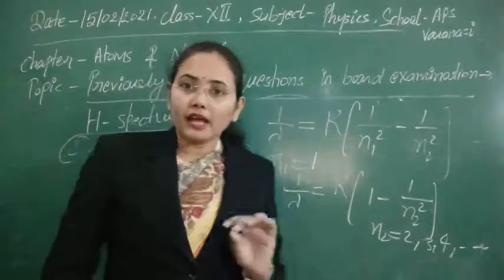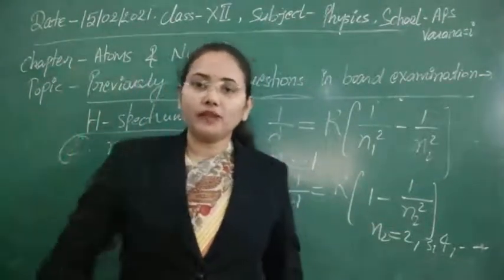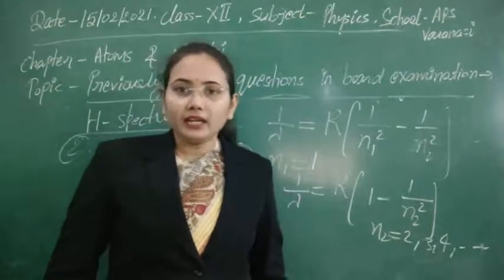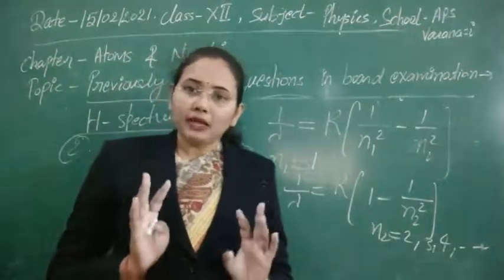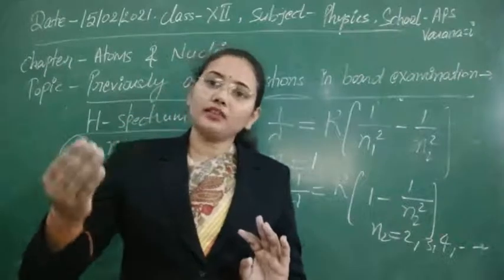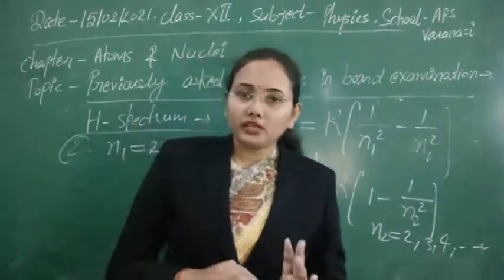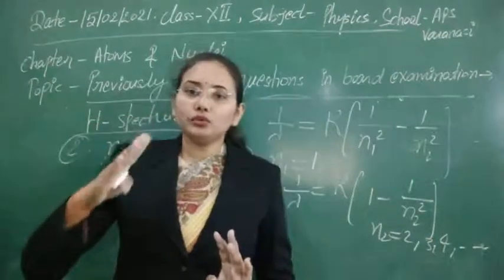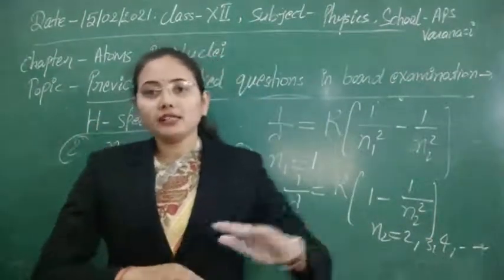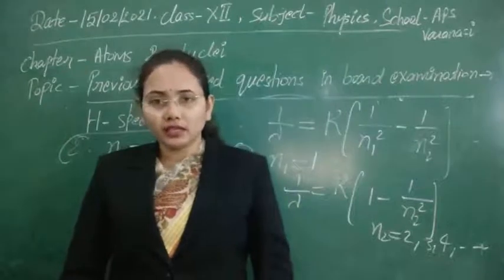Like if an electron has to make a transition from n equal to 5 to n equal to 1 state, then it can prefer the path n equal to 4 state, after that 4 to 3, 3 to 2, 2 to 1, or it can make a transition from 5 to 3, 3 to 2. In that way, there are a number of ways for the electrons to make transitions.